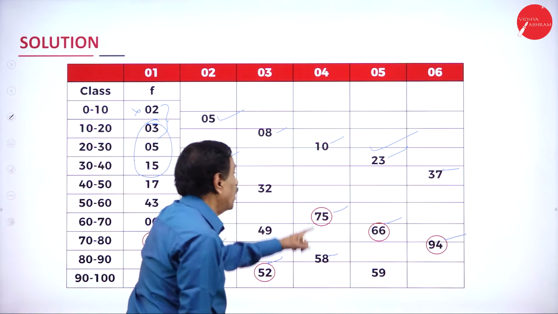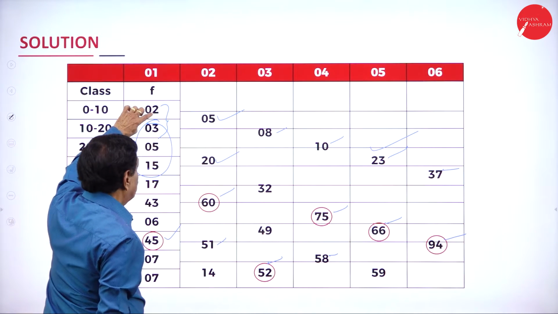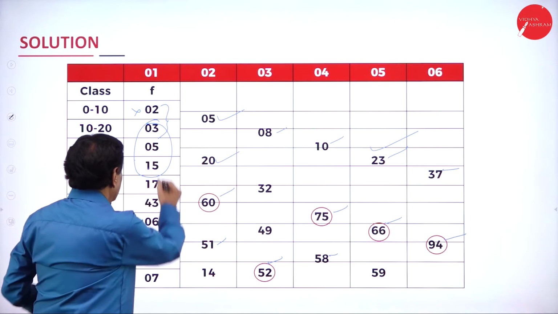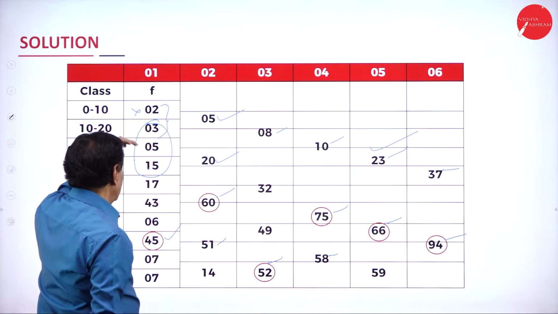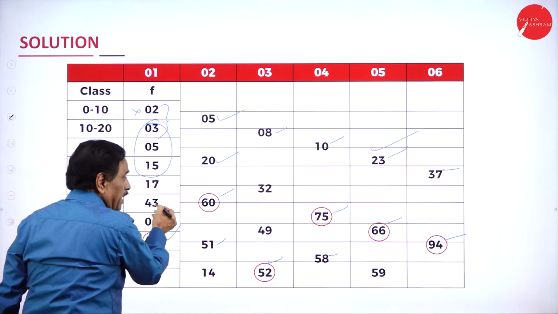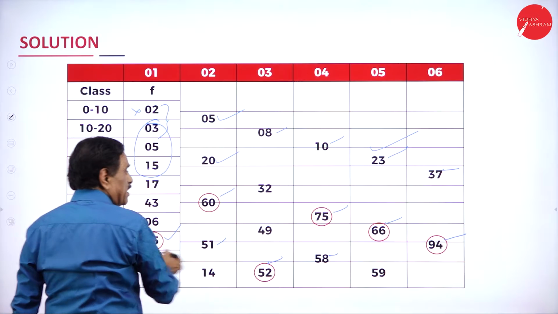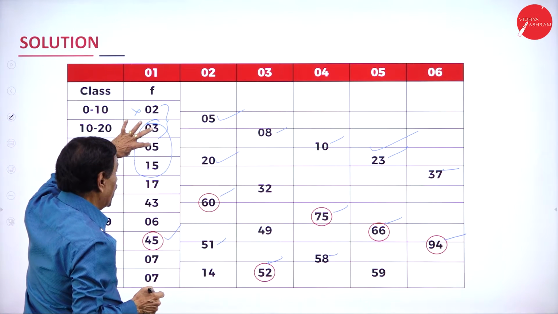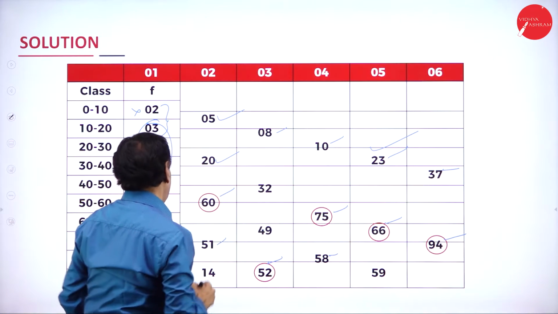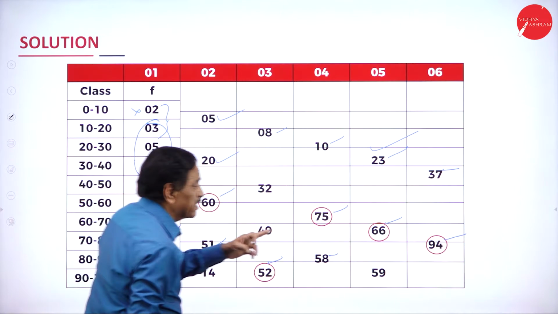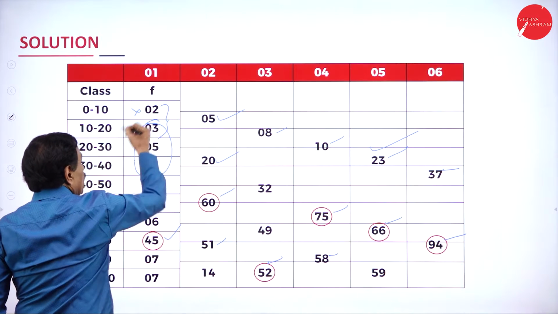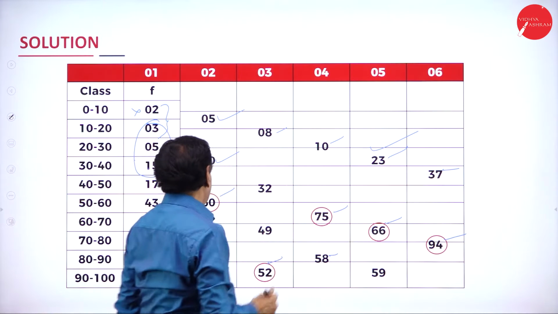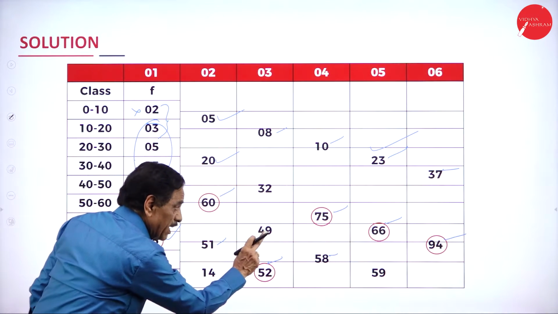Then here in the fourth column, how to do? First 3: 2 plus 3, 5, 5 plus 5, 10. Next 3: 7 here, you got 1, 2, 3 here. 5 plus 7, 12 plus 3, 15, 2, 3, 7, 75. Next here, leave 1, next 3: 3 plus 5, 8, 15, this is 23, 43, 50, 60, 66. The last step is leave 2, next 3: 5 plus 15, 20, 37, then 43, 45, 94.